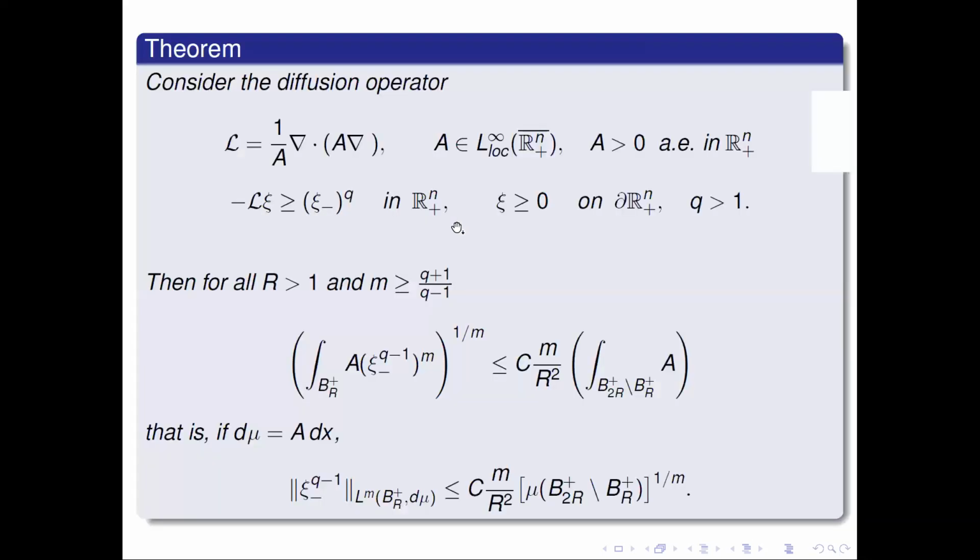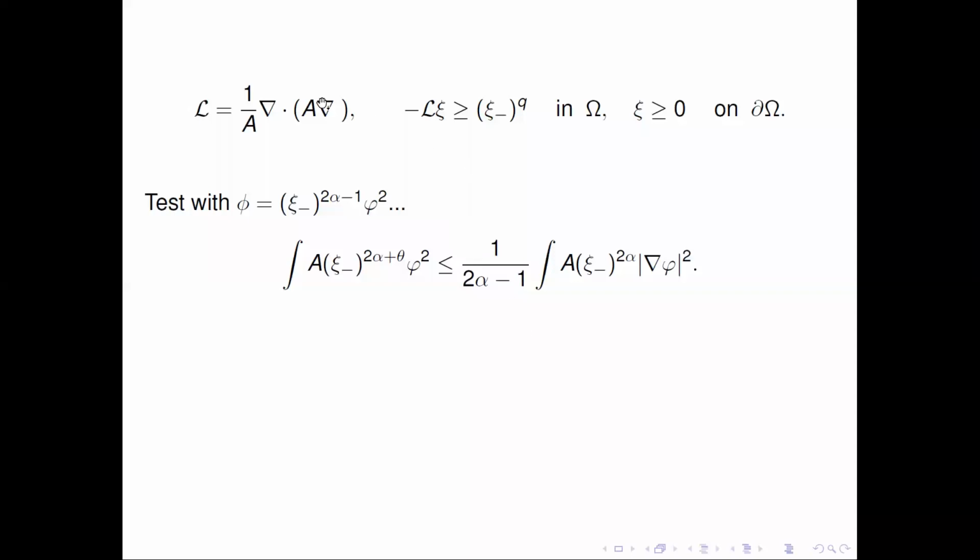A few words on how this is proved. You have to do some fine estimation, but the general idea is pretty standard in Moser theory. You test with some powers of psi times a cutoff, and after computation you get, and you need to do this precisely to have all the constants too, an inverse Hölder inequality. Here psi is to a power bigger than here. This theta is actually q minus 1. So there are more powers of psi here than on the right.